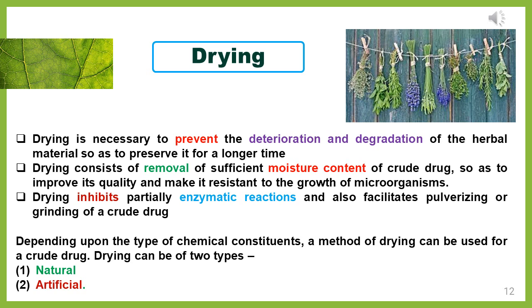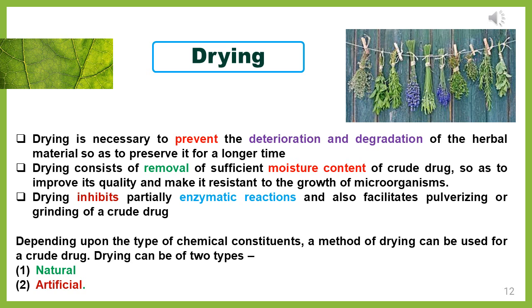Drying consists of removal of excess moisture content, so that the quality of the material will be improved, as well as you can resist the growth of microorganisms also.